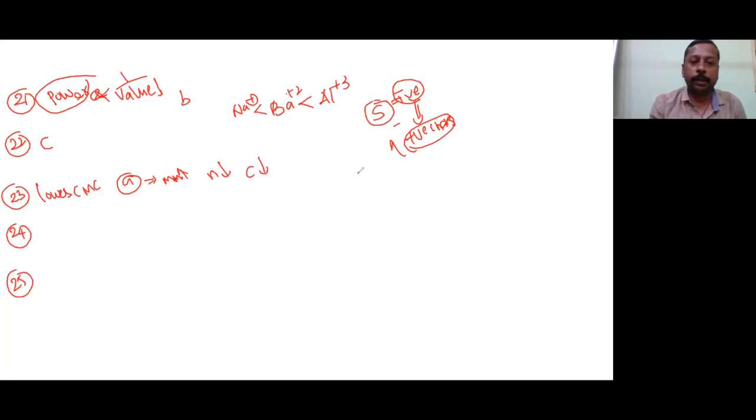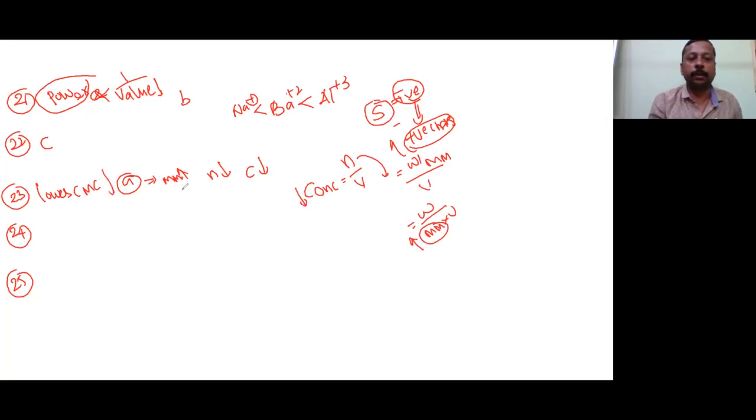Critical micelle concentration. See, concentration is equal to number of moles upon volume, and number of moles will be mass upon molecular mass, divided by volume. So mass upon molecular mass into volume. Whichever substance has more molecular mass, concentration will be less, so lowest CMC. And here in the A option, we find highest molecular mass is A.